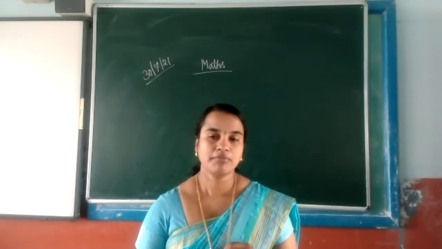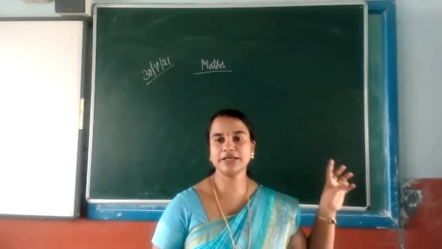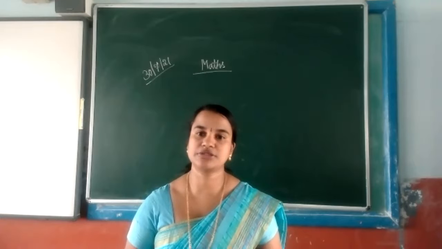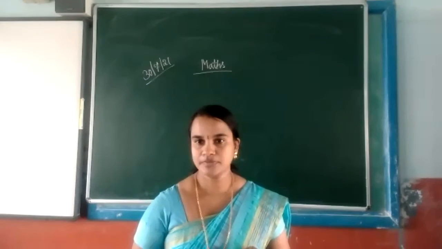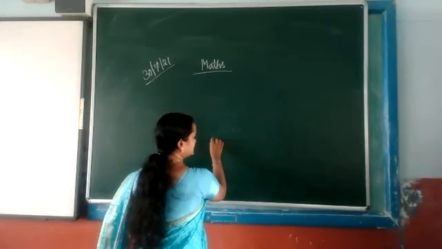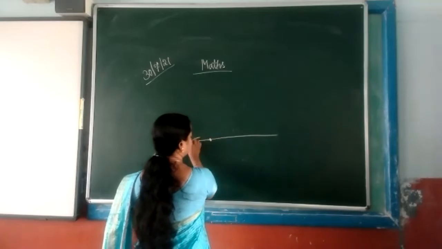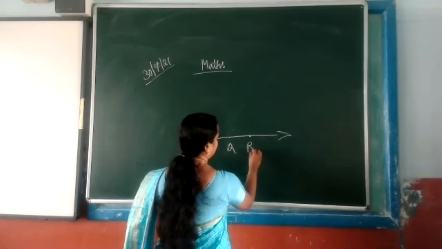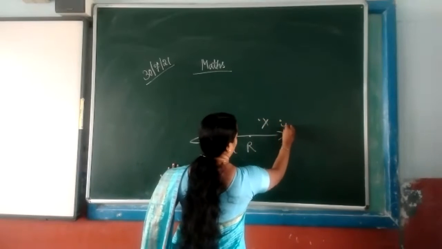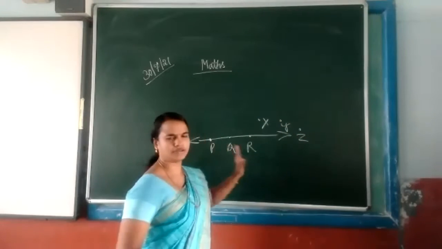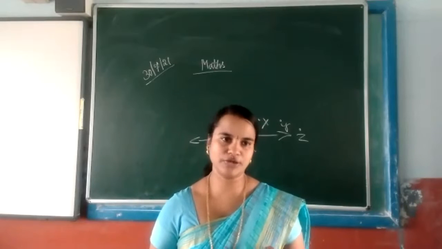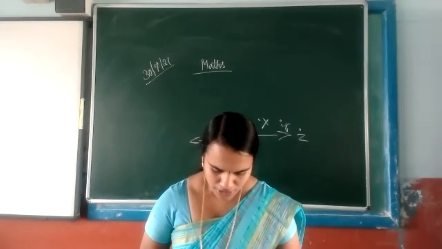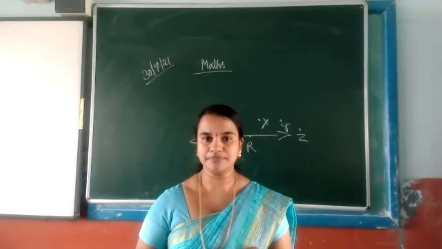But children, in the exam, all the construction part you have to do with the pencil. Don't use the pen to draw the diagrams. Clear? So, P, Q, R collinear, and X, Y, Z near to these collinear points, anywhere you can draw it. Now, next question. How many lines can be drawn through 3 collinear points?